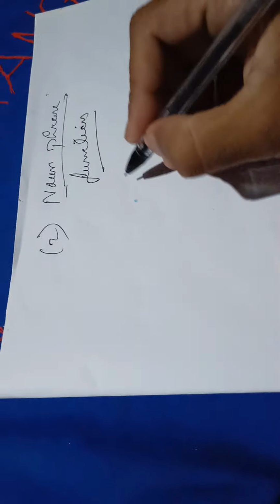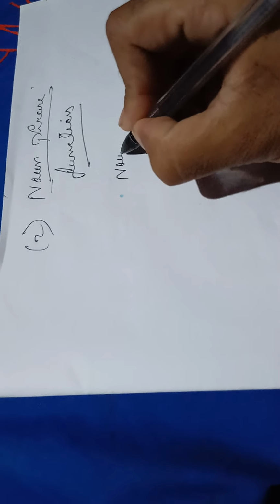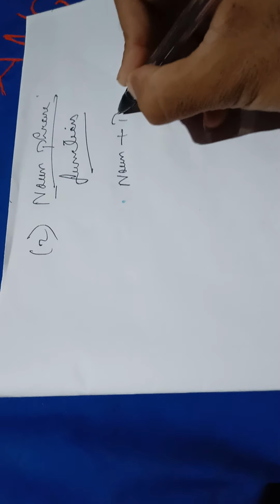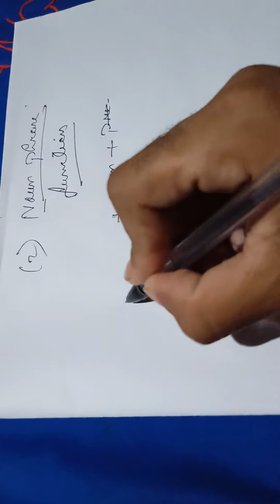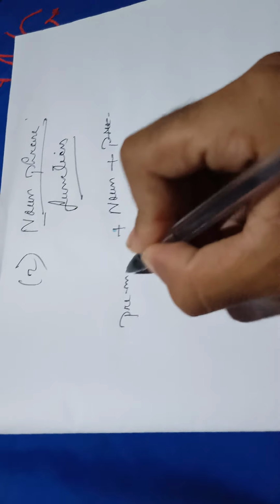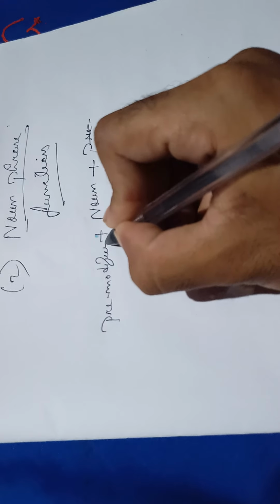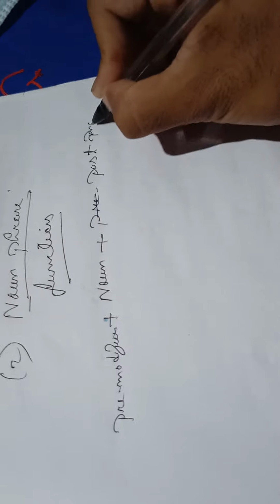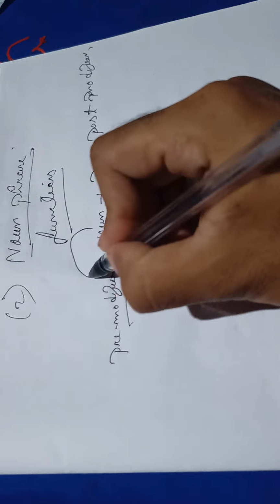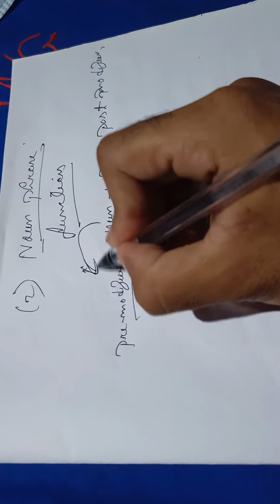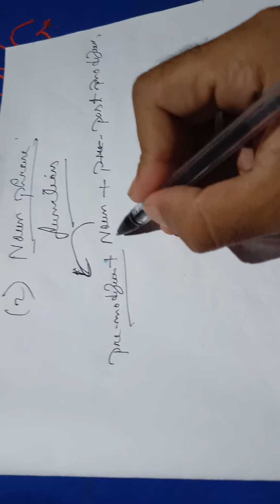In the same way, a noun phrase can be formed by a pre-modifier and a post-modifier. Pre means the words in front of the head word.